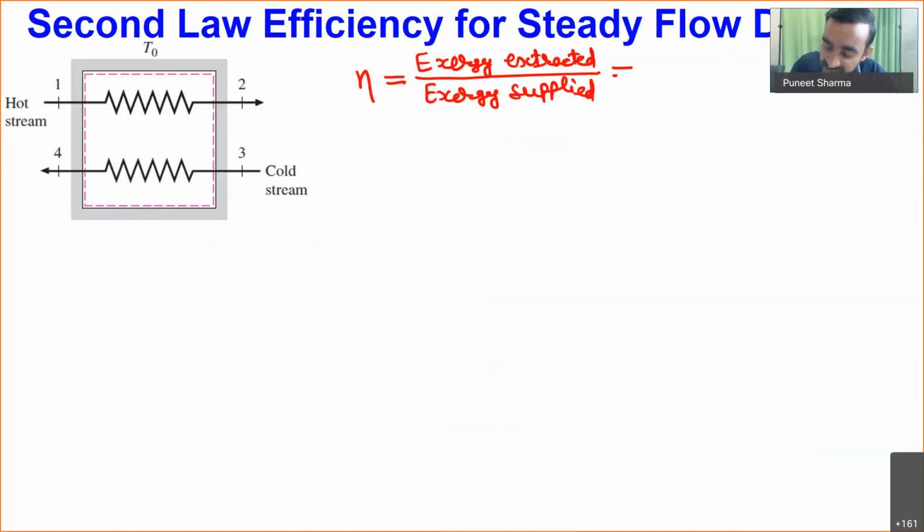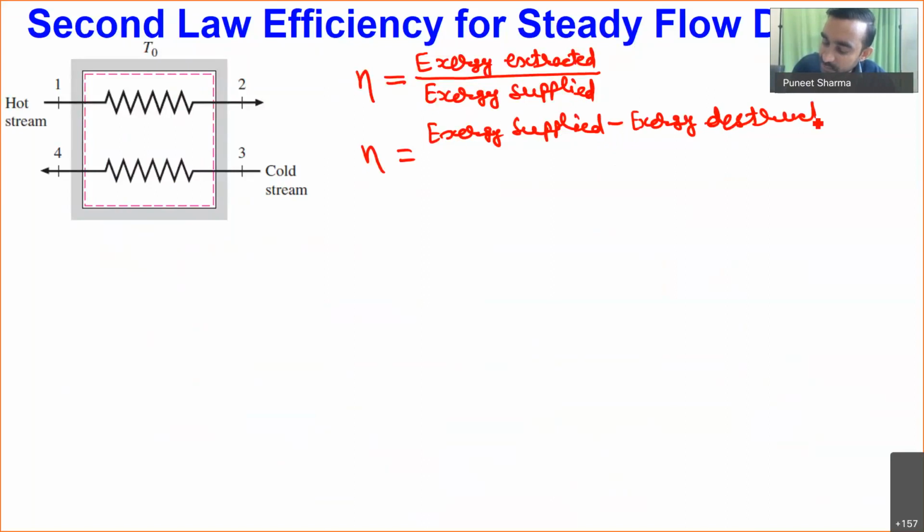So now I can write exergy extracted as exergy supplied minus irreversibility, that is, exergy destructed.